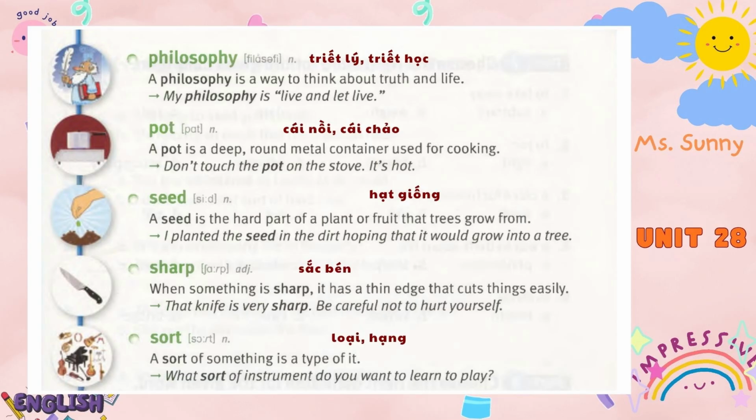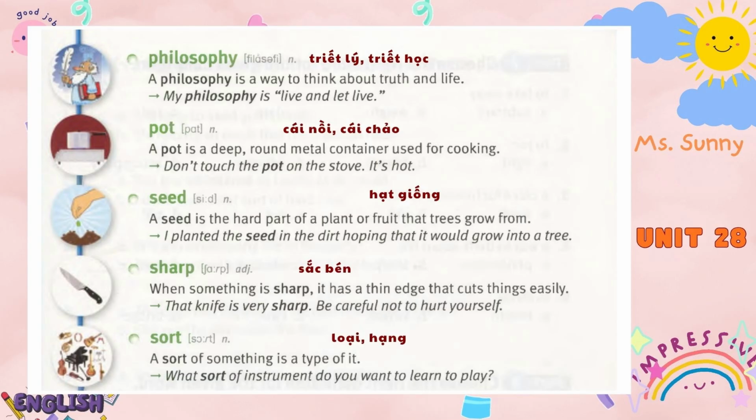Seed. A seed is the hard part of a plant or fruit that trees grow from. I planted the seed in the dirt, hoping that it would grow into a tree. Sharp. When something is sharp, it has a thin edge that cuts things easily. That knife is very sharp. Be careful not to hurt yourself.